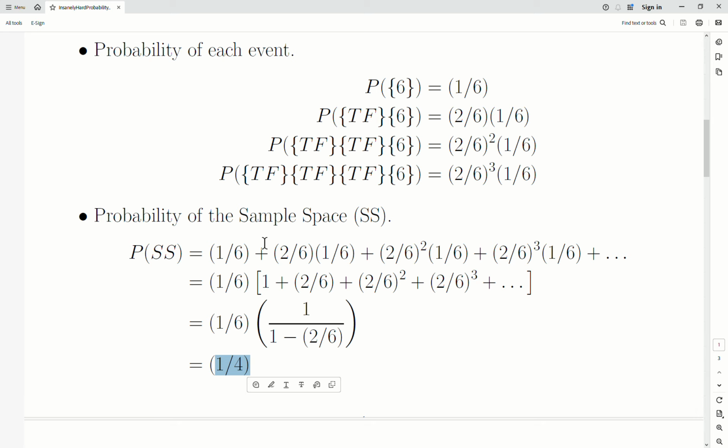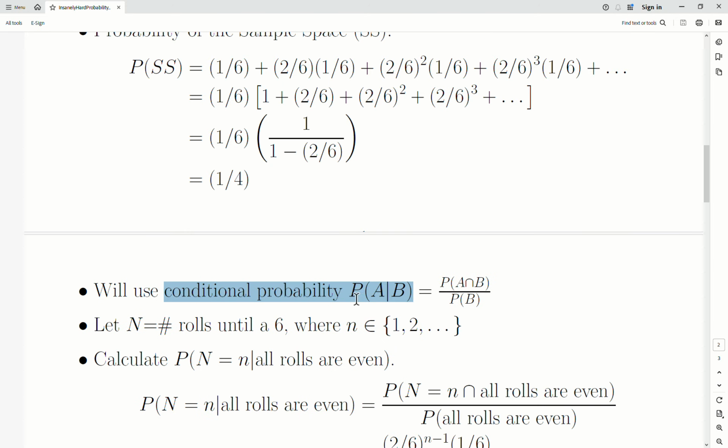Now, what that tells me is, if we do experiment 1 unconditionally, we just roll the die until we get a 6 and do that forever. But now we only want to pluck out the observations where the dice are all even. That's 1/4 of them, only 25%. And actually, that seems a little high to me. So 25% of the original unconditional dice experiment are all even. Okay, so now let's calculate this.